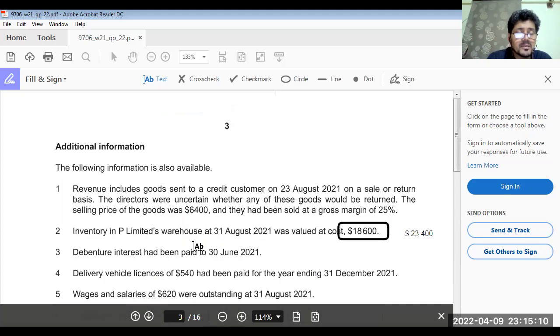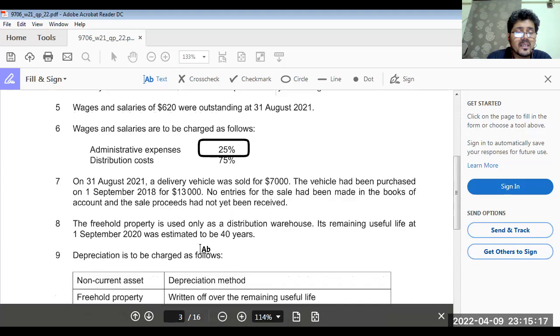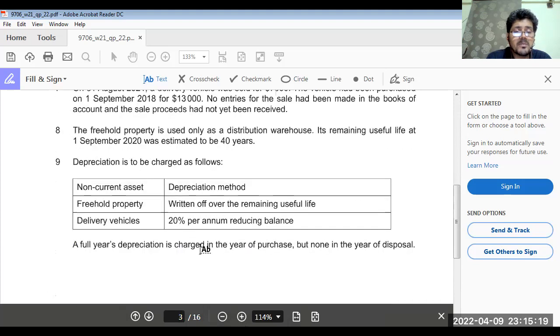Come to the freehold property. It is used only as a distribution warehouse, so we have included everything in distribution cost for this. Its estimated life from 1st September 2020 was 40 years. For the leasehold property, the amount is 58,000 divided by 40. So its depreciation is 1,450.